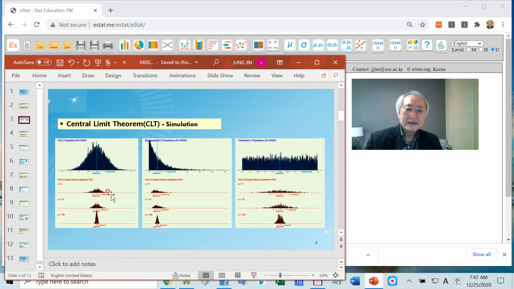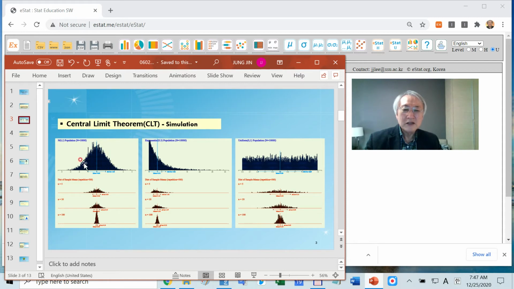It is not skinny yet, but if you increase the sample size to 100, all the possible sample mean distribution looks very skinny. Any of these sample means can predict the population mean well.